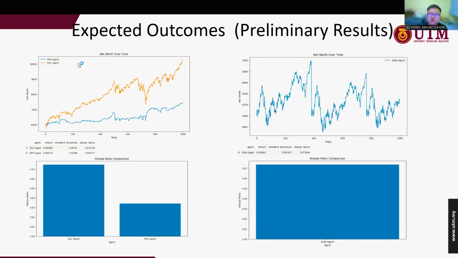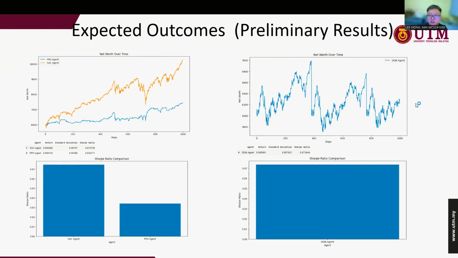Next, after I finished the code for the DQN, SAC, and also the PPO models for trading, with the SP500 as input, here are the preliminary results that I got. Doctor can refer to my appendix and also the code that I have uploaded to GitHub. Based on the graph here, we can know that the SAC actually outperformed the PPO and also the DQN because it has the highest net worth and is consistent in decision making.